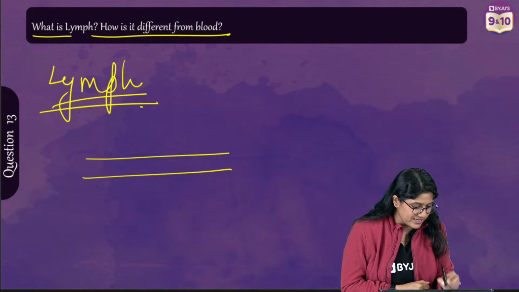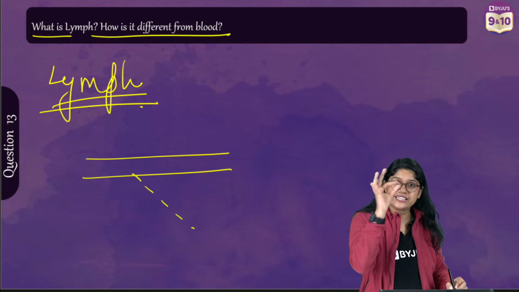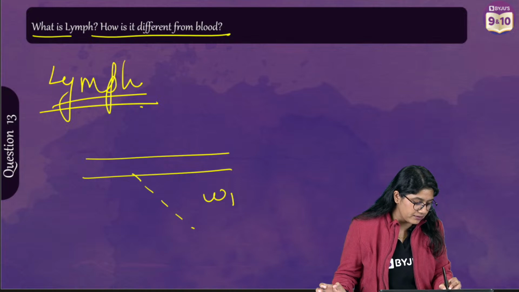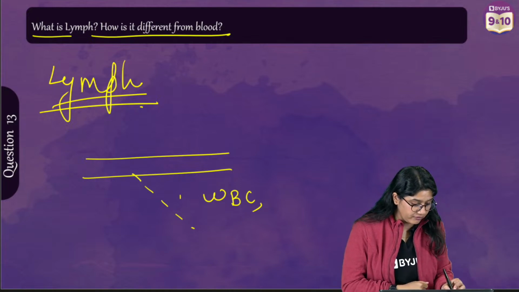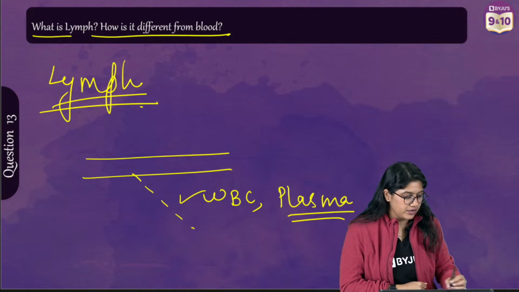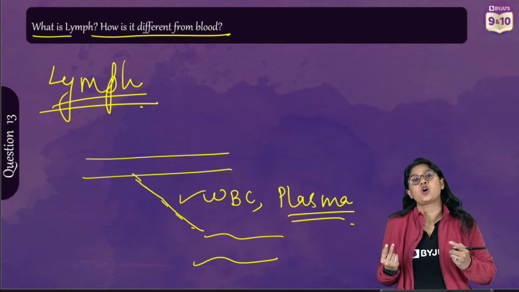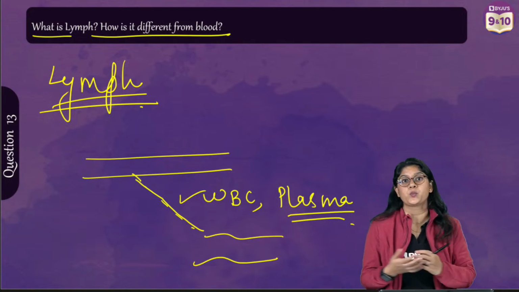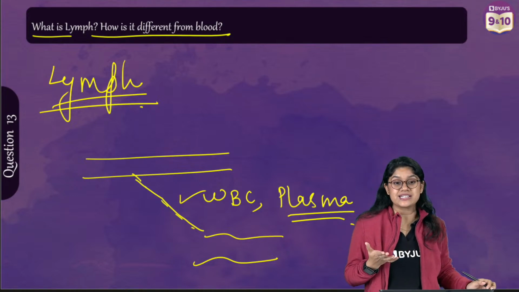If we have these blood vessels, इसमें से थोड़ा थोड़ा leak हो जाएगा. The leaking part will not have the RBCs and platelets, it will have WBCs, and of course the fluid is there, definitely the plasma. This fluid will form its own network which is called the lymphatic system or the lymphatic vessels. एक vessels में जाएगा, lymphatic vessels, and it forms a lymphatic system.